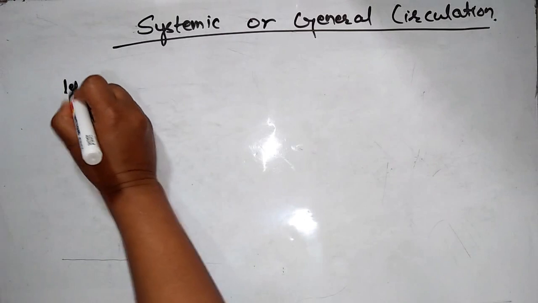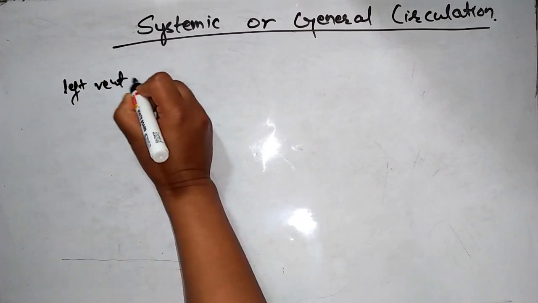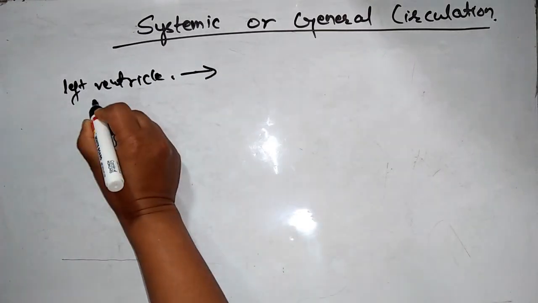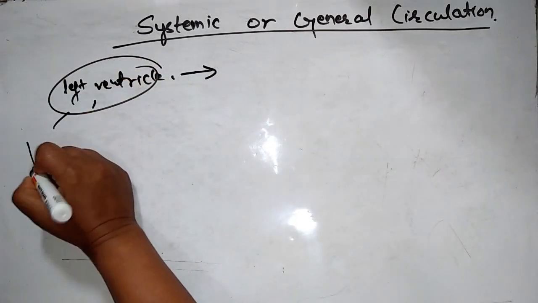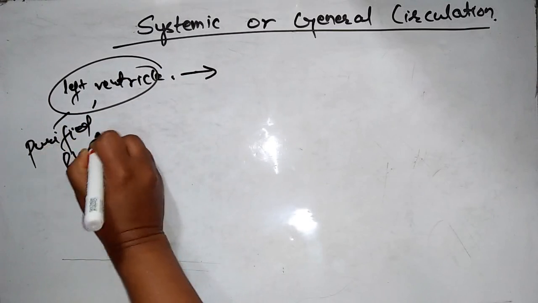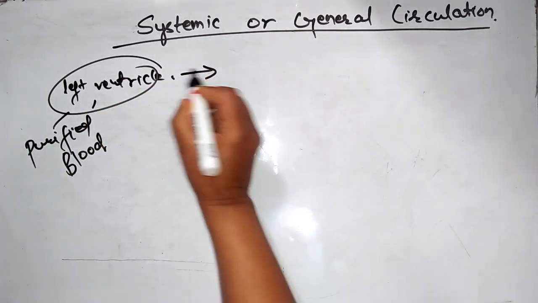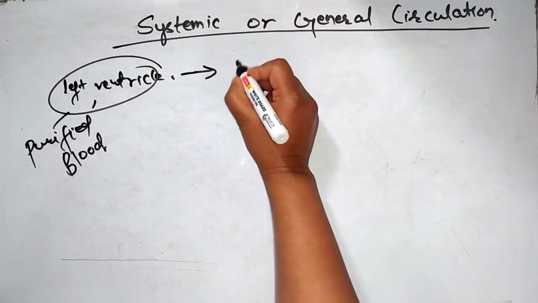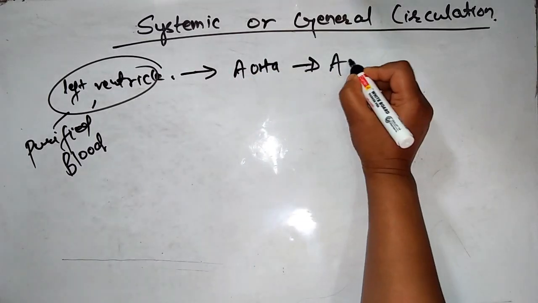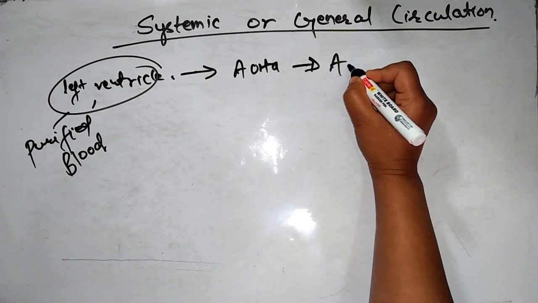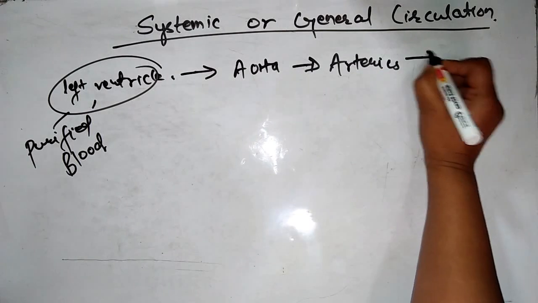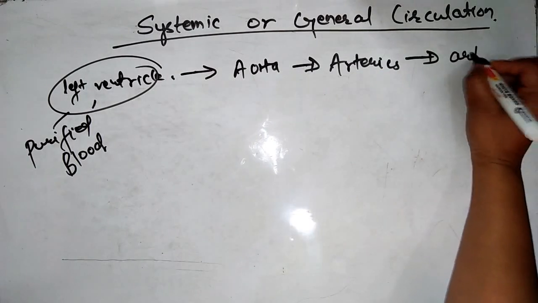Firstly, the left ventricle. From the left ventricle, the purified blood, which comes from the lungs, is pumped to the aorta, and through the aorta different arteries are branched, and these arteries again break down to arterioles.